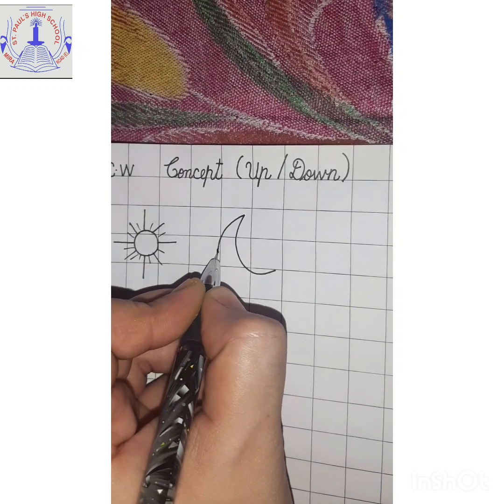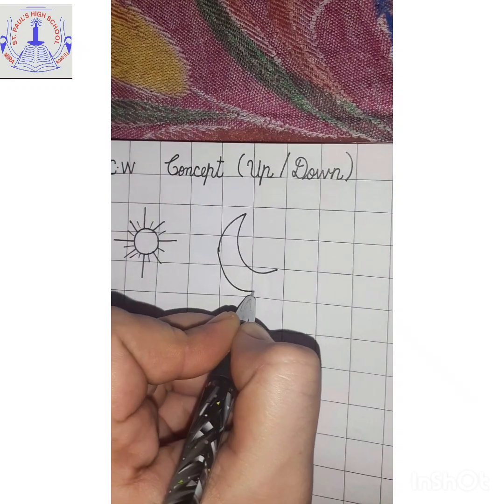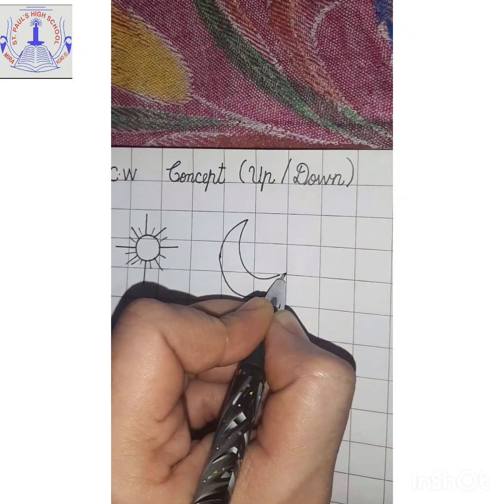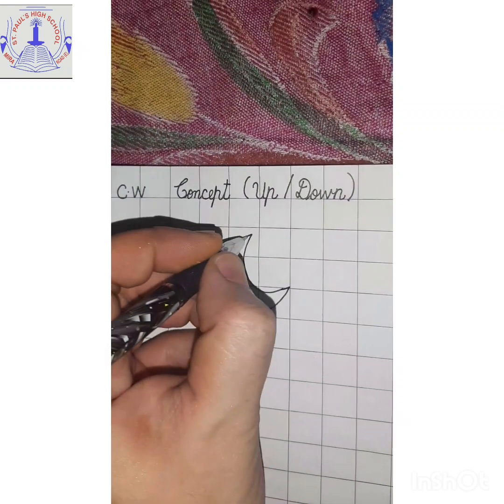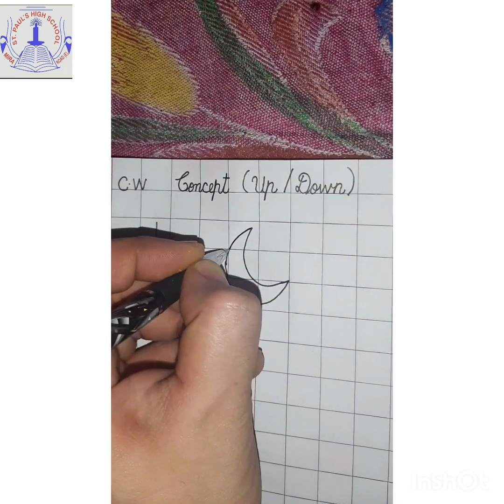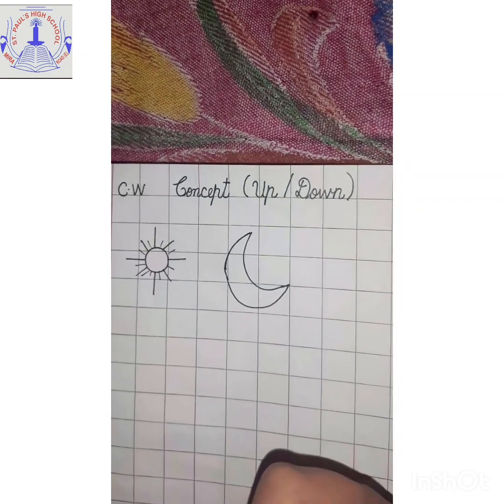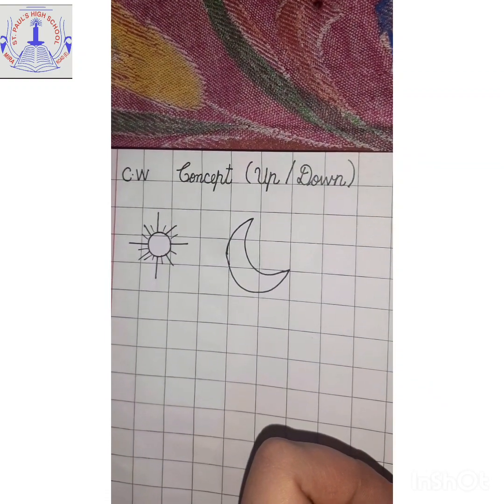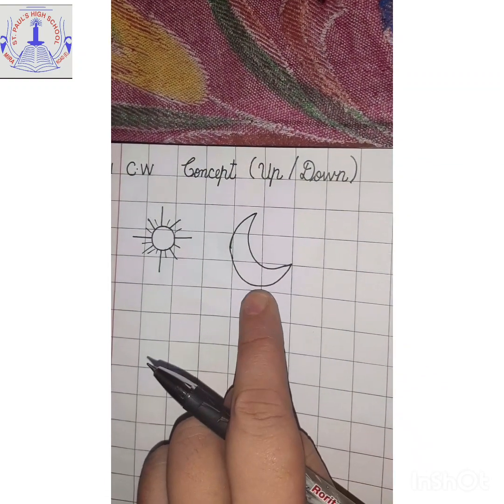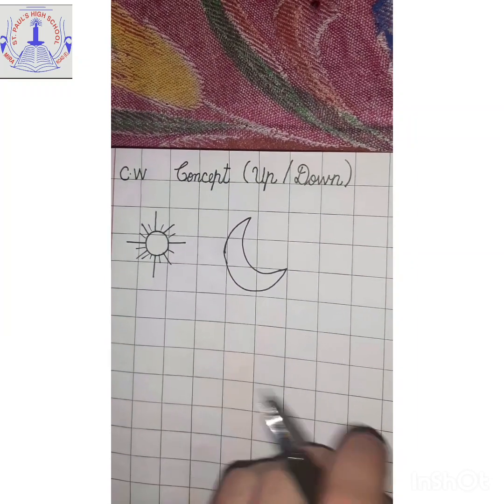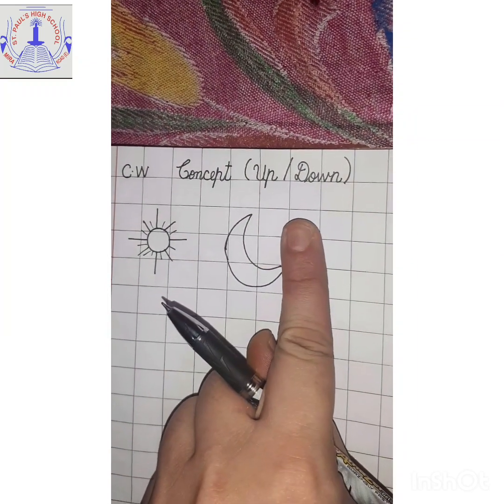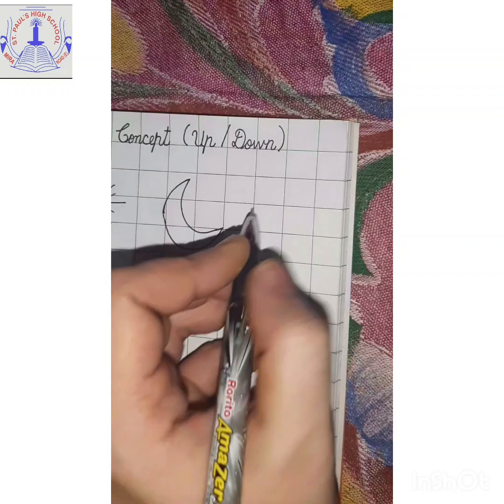We see moon in the sky at night. So let us draw the picture of moon. You have to make a curve towards upward and then join it again with a backward curve like this to make the moon.